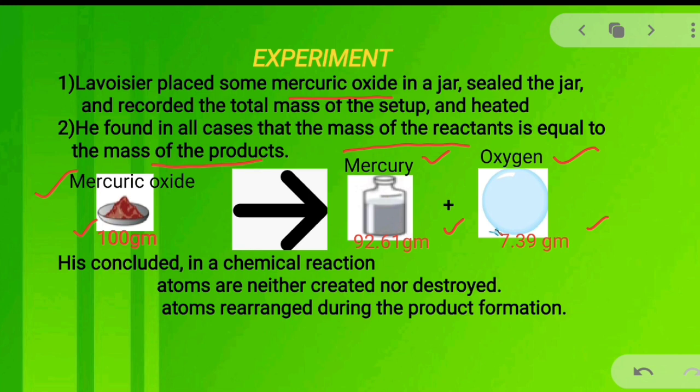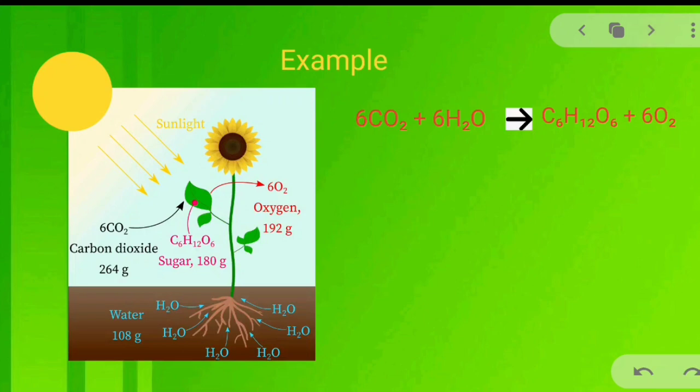And also he concluded that in a chemical reaction, atoms are neither created nor destroyed, they only rearrange themselves to form new products. So let us take one example to make our understanding more clear.